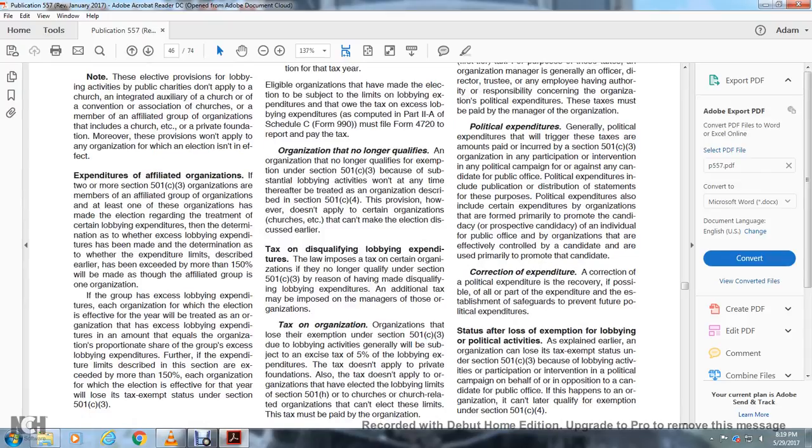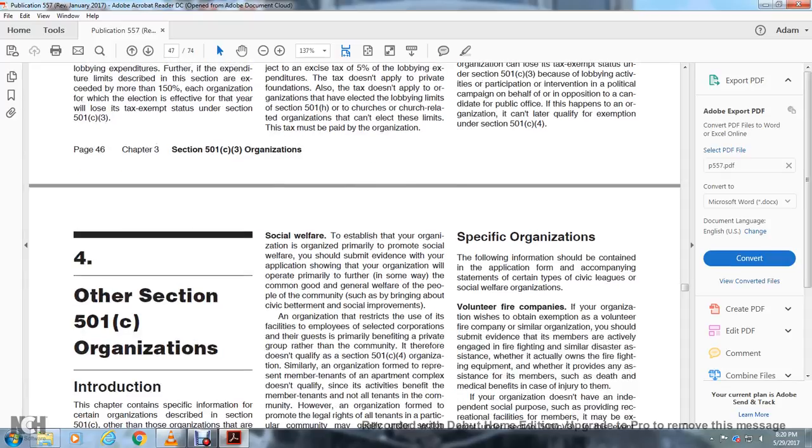Correction of the expenditure. Correction of the political expenditure means recovering, if possible, all or part of the expenditure and establishing safeguards to prevent future political expenditures. Status after loss of exemption. As explained earlier, an organization can lose its tax-exempt status under Section 501(c)(3) because of lobbying activities, or participation or intervention in a political campaign on behalf of or in opposition to a candidate for public office. An organization can later qualify for exemption under Section 501(c)(4), or other sections of 501(c) for other organizations.